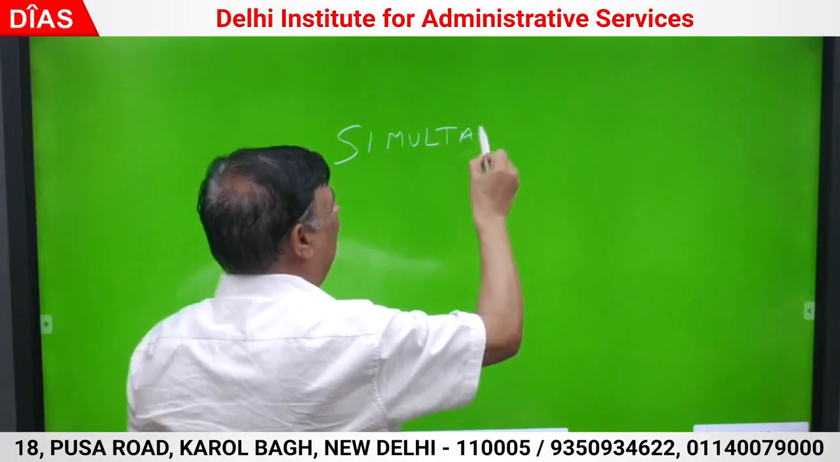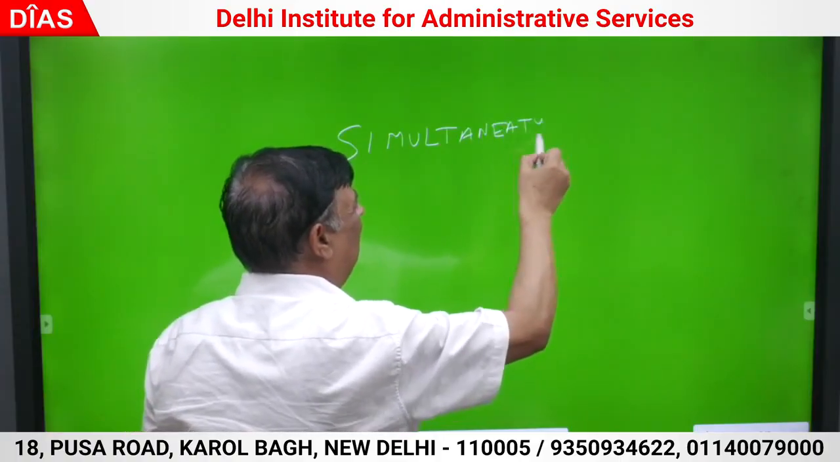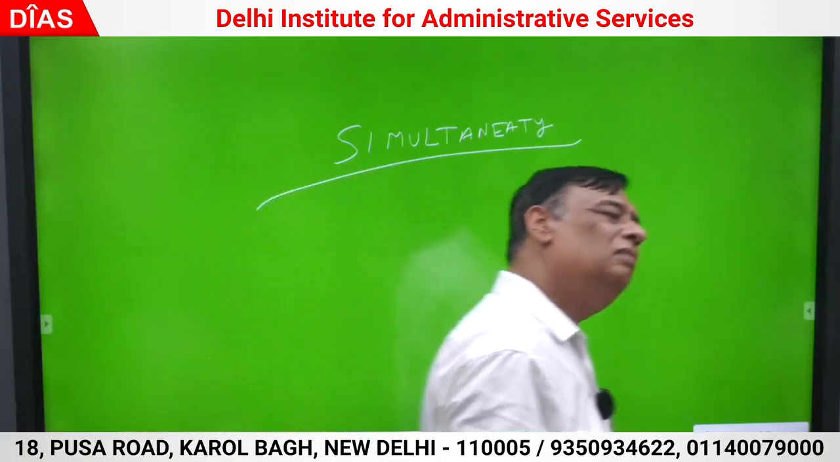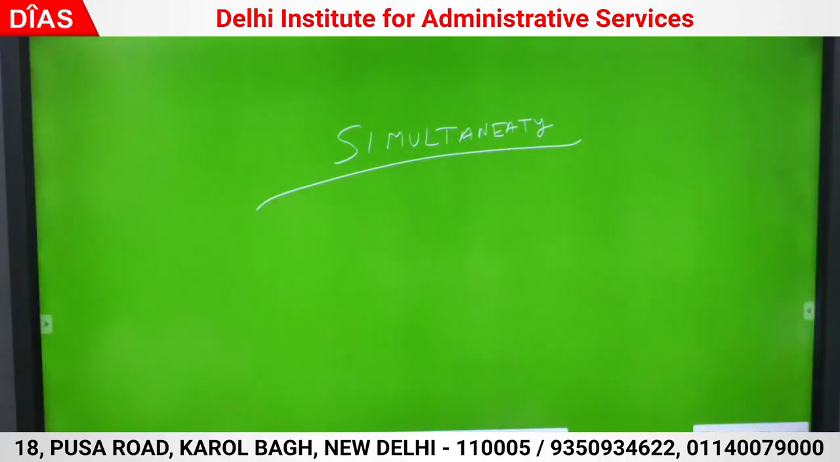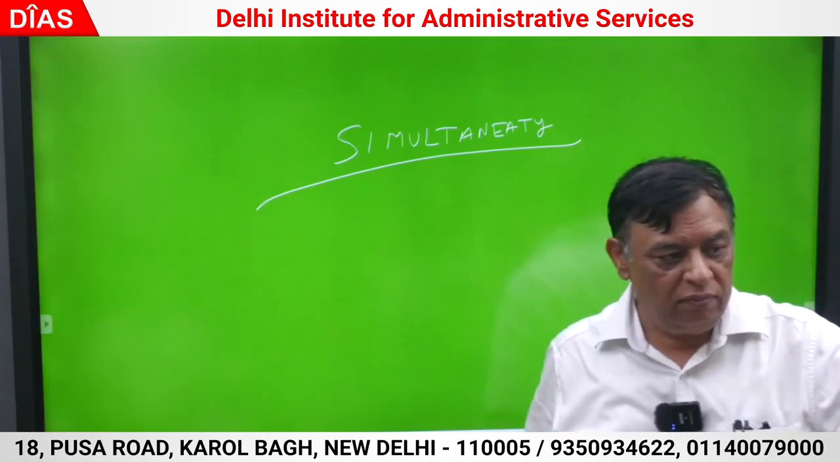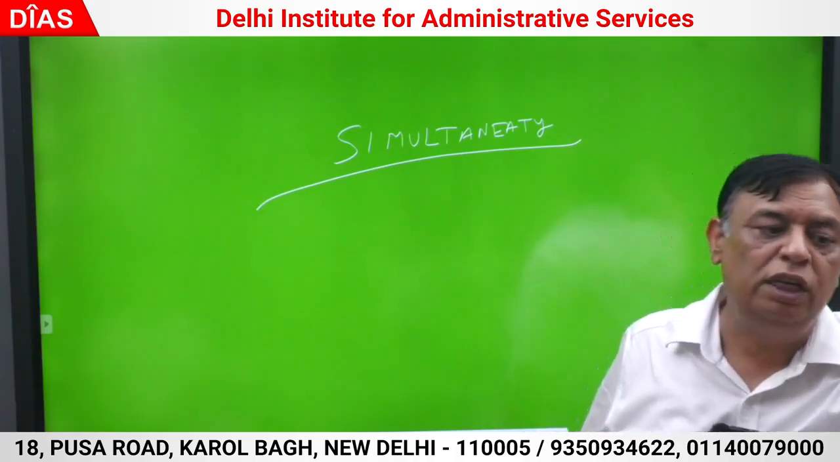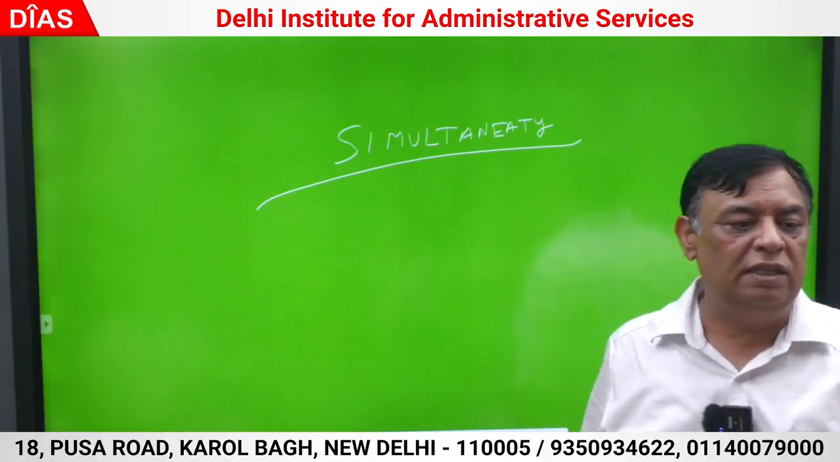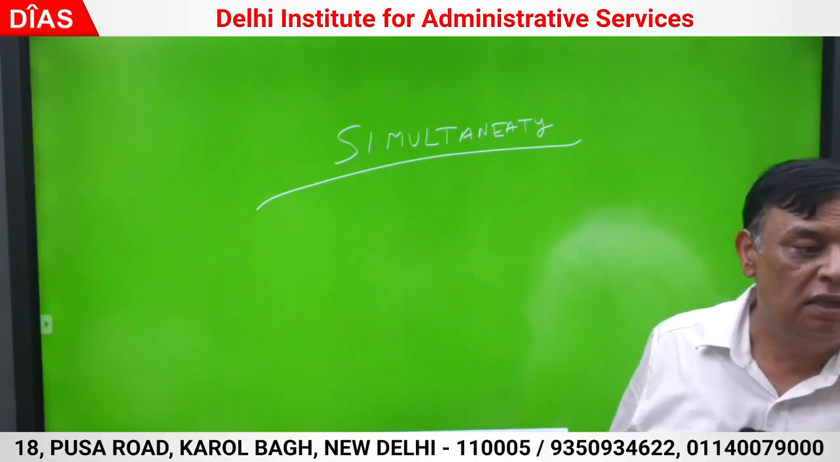Simultaneity, what is simultaneity? Let's start here. Two events which are simultaneous in one frame are not simultaneous in another, and vice versa. In theory of relativity, that means when the velocities are comparable with the velocity of light, then two events which are simultaneous in one frame, say S, will not appear to be simultaneous in the other frame, S dash, and vice versa.